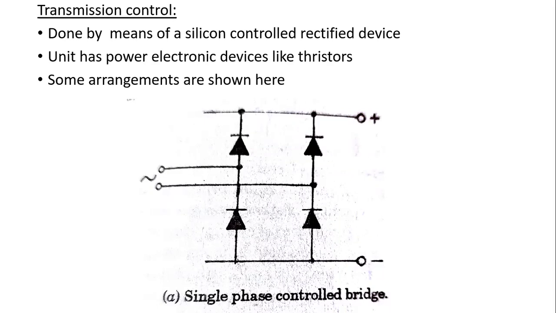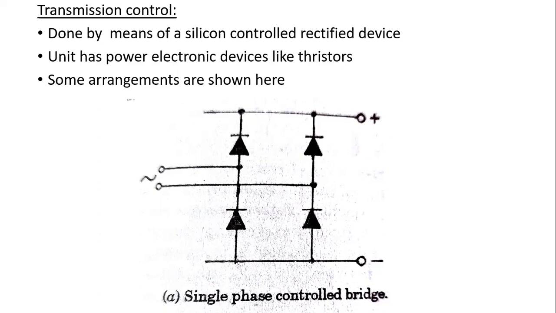So for thyristors, a gate will be there. If you apply a delayed trigger pulse, meaning some time lapse, to the gate of each individual thyristor, we can control the thyristor's conduction periods, on and off periods. If you switch on the system, the total energy will be transmitted. If you switch it off, the total energy will be stopped without transmission.